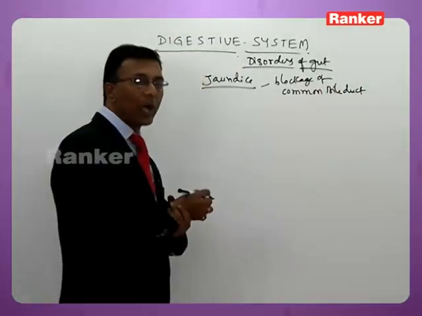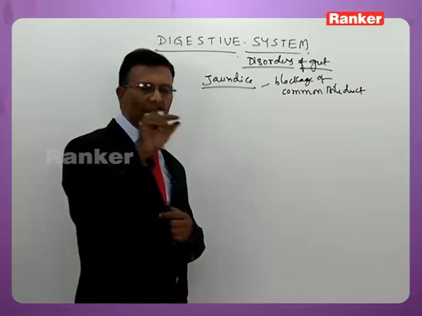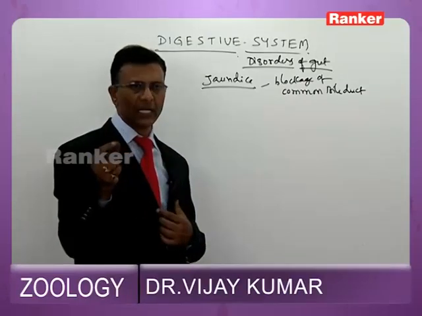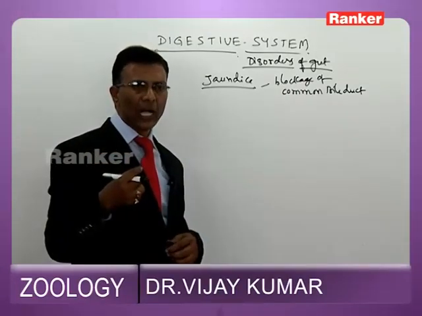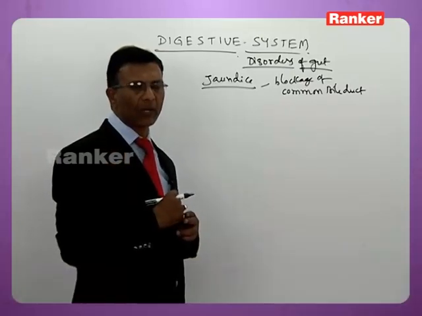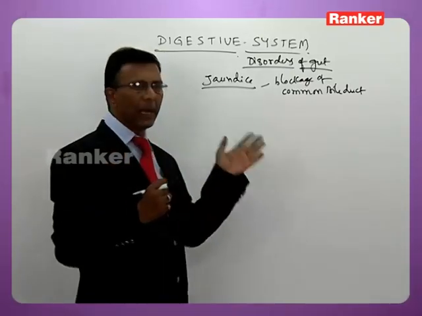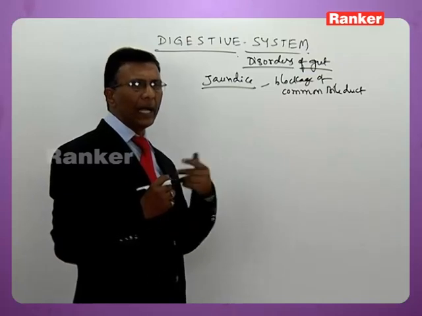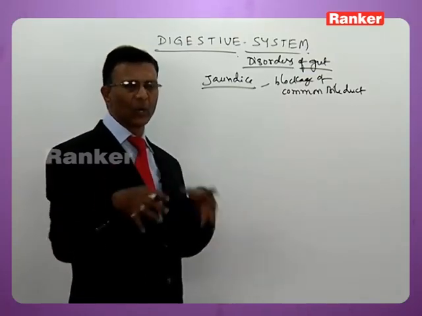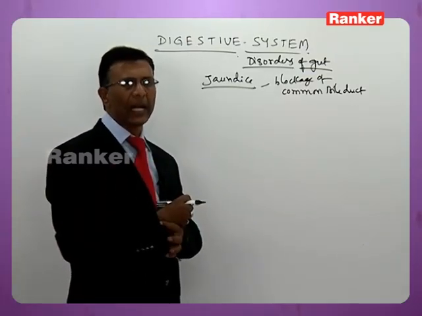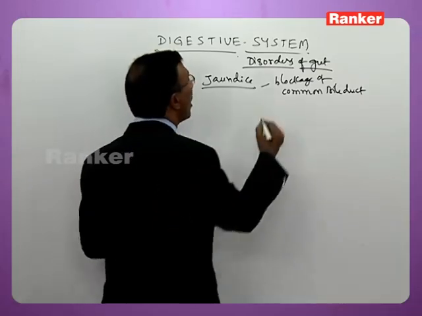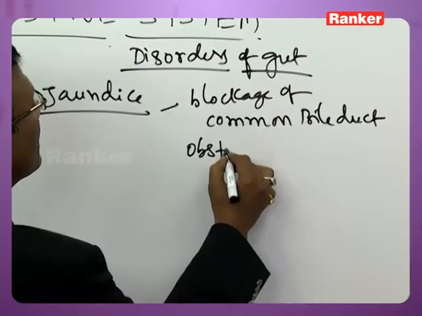Sometimes the common bile duct, which carries the bile juice, gets blocked due to the formation of gallstones or due to the formation of calcium oxalates or cholesterol. As a result, the bile juice, instead of entering the duodenum, mixes with the blood. It diffuses into surrounding blood vessels, mixes with blood, and thereby causes jaundice, which is called obstructive jaundice.